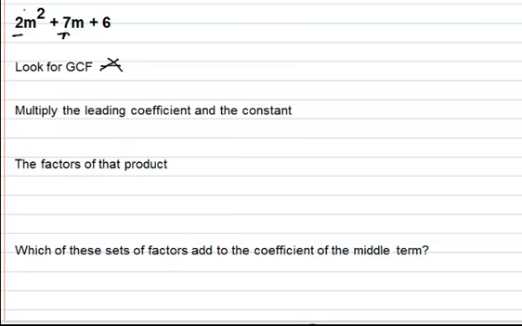We see that it's in proper form because it's in descending order. If we want, we could put the little 1 there so we can see that it's descending order of the exponent. The next part of this said that we're supposed to multiply the coefficient of the first term and then the constant. So that means we're going to multiply 2 times 6 and we get 12. Now then it says the factors of that product, so we want the factors of 12.